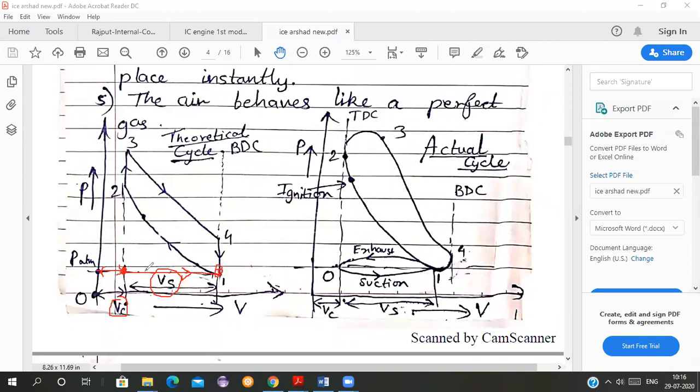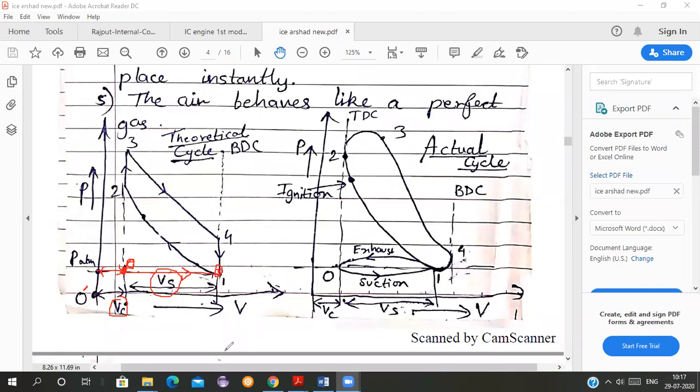I will mark this point as, let's say, 0, and this is my O dash, so that there should be no confusion. This is 0 from where the suction stroke is starting. So from 0 to 1, what is happening? My volume is increasing because the piston is moving. Where is it moving?